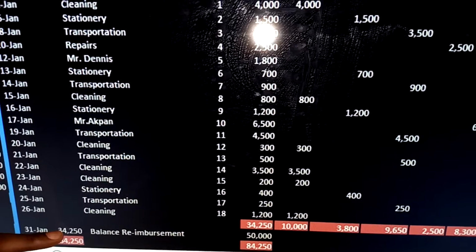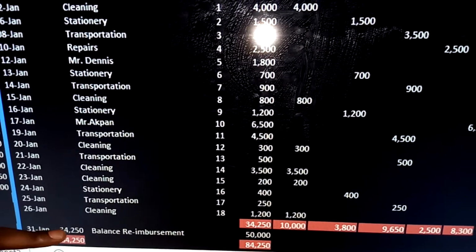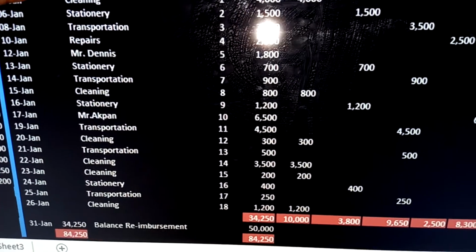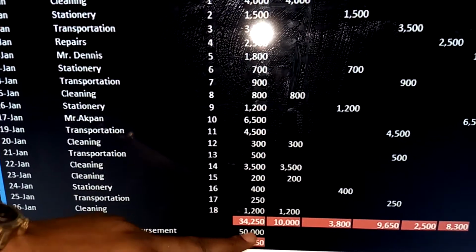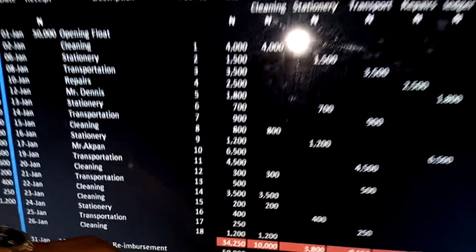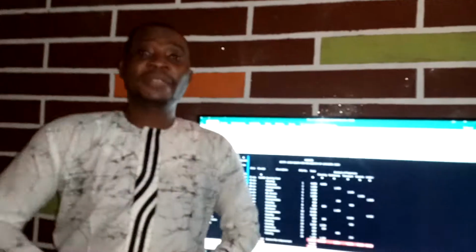It's brought here under the receipt code 34,250. So we have 34,250 plus 50,000. That gives us 84,250. 50,000 is brought under the total column here. We have 50,000 plus 34,250. That gives us 84,250. Hence, taking the petty cashier back towards 50,000, that is the float that is always what received. That is the petty cash book.